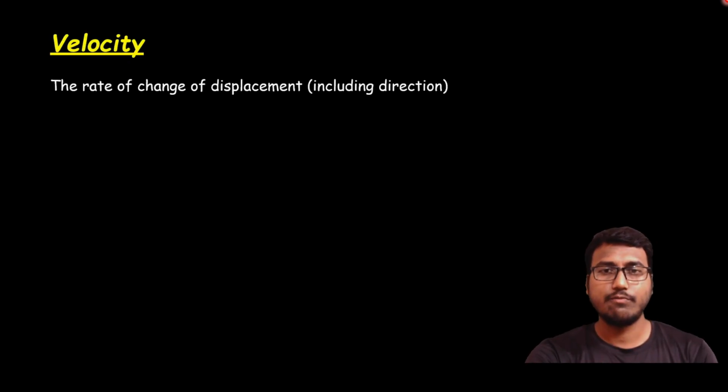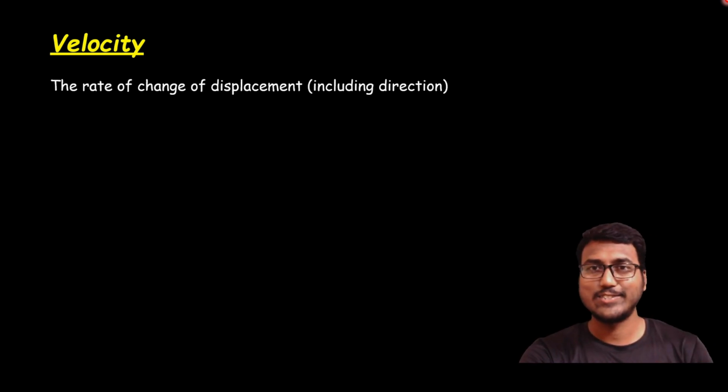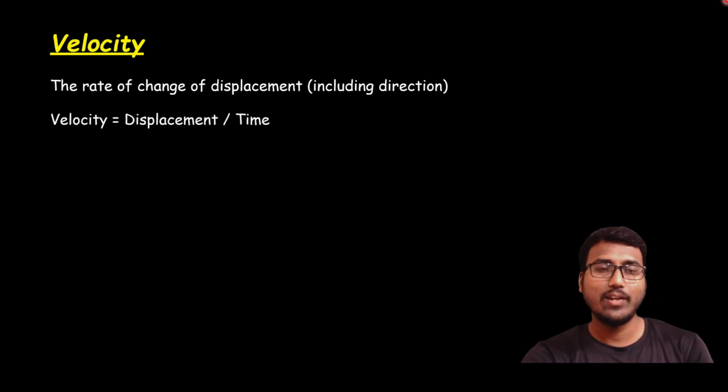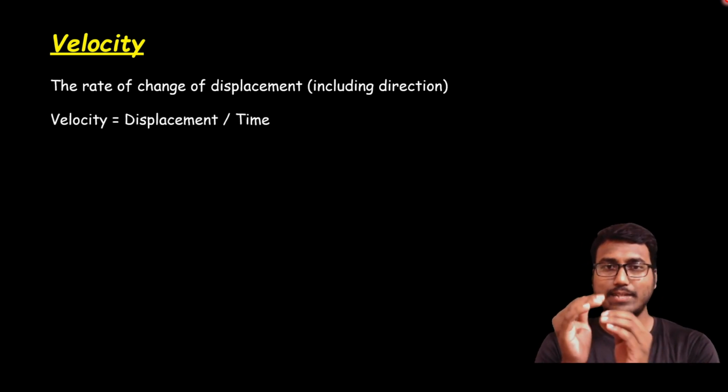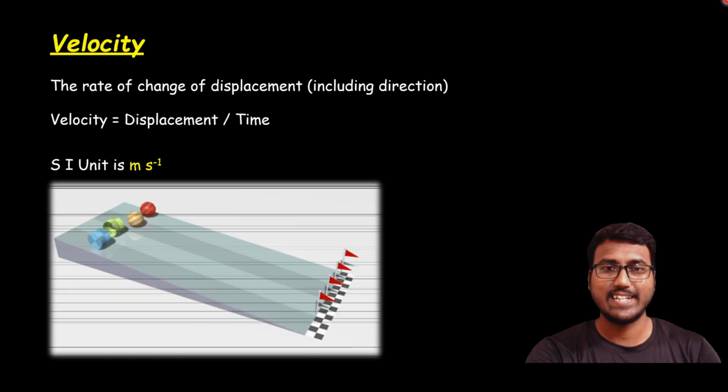Yes. Next one, velocity. The rate of change of displacement is called velocity. As we know, displacement is a vector quantity, so velocity is also a vector quantity. The formula will be velocity equals displacement by time. Yes, the SI unit of velocity is the same as speed, which is meter per second.